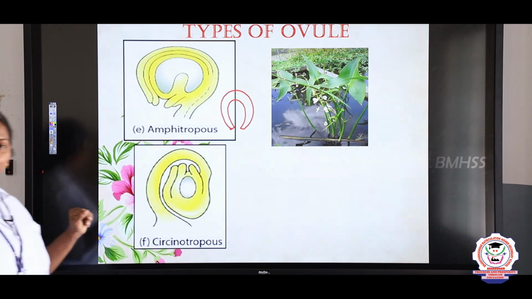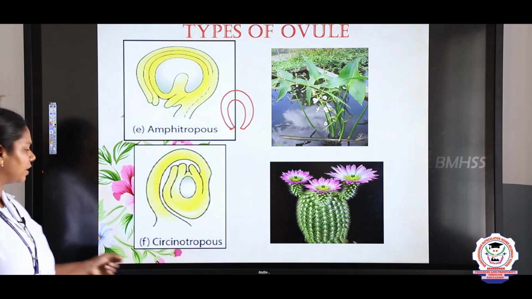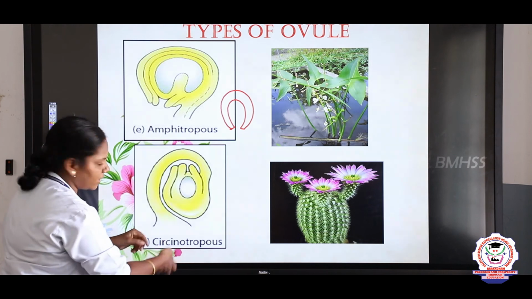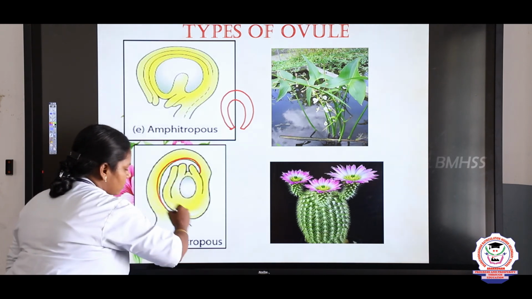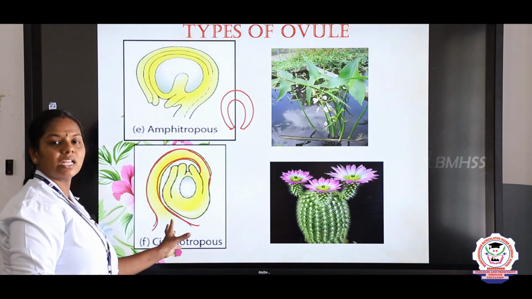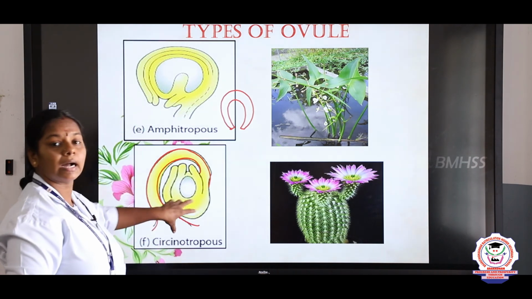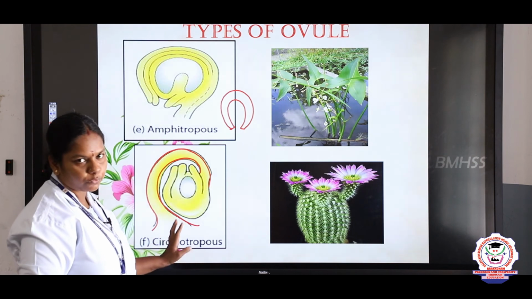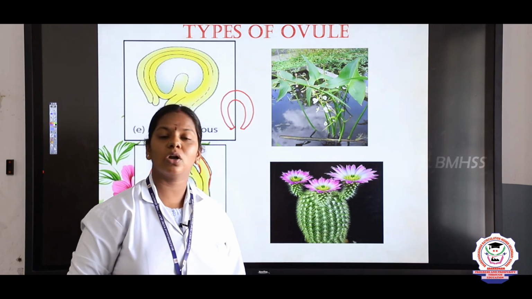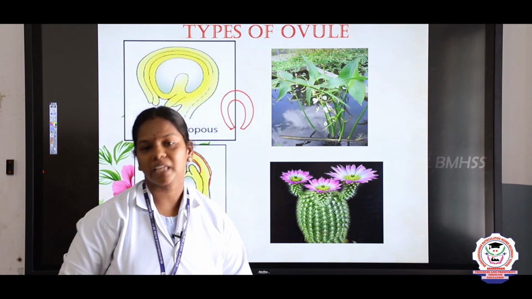And the last type we are going to discuss is circinotrophous, right? Here you see the ovule is different now, children. How is it? The funicle surrounds the ovule, right? You see here, this is a funicle, it surrounds the ovule. In this type of arrangement we say it is circinotrophous. The funicle is very long and surrounds the ovule. This type of ovule is present in the Cactaceae family. Cactaceae, chapati kalli. Even dragon fruits, everything comes under the family Cactaceae.